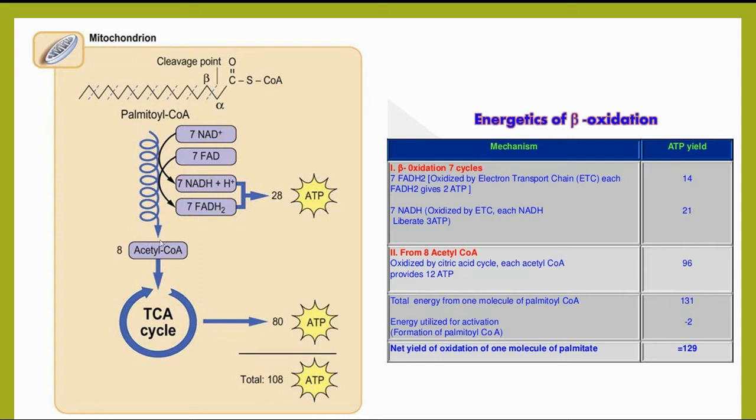These are the end products of the beta oxidation of palmitic acid: 8 acetyl-CoA, 7 FADH2 and 7 NADH2.